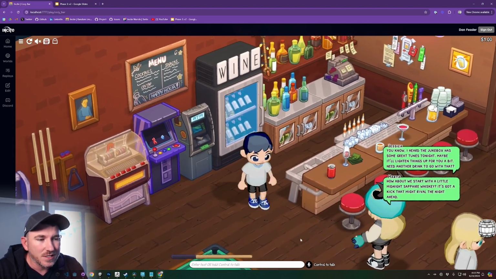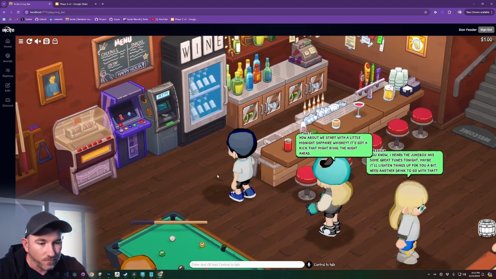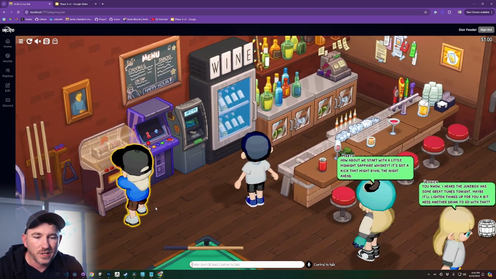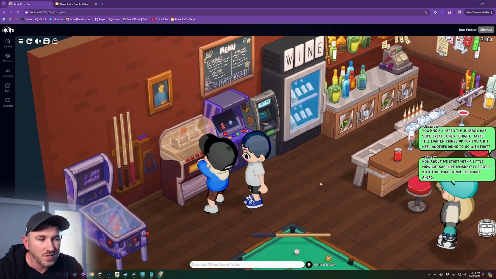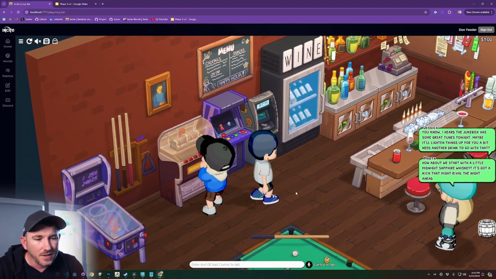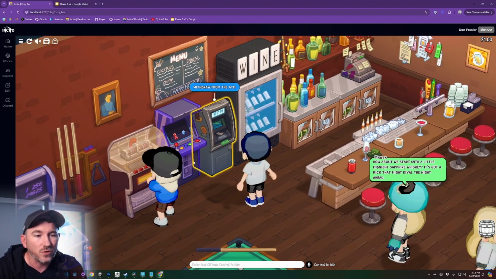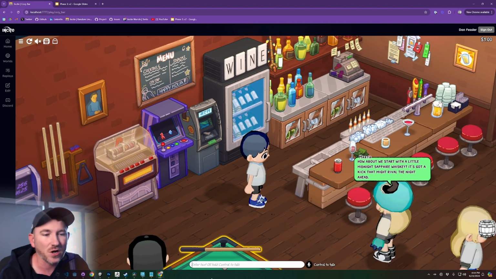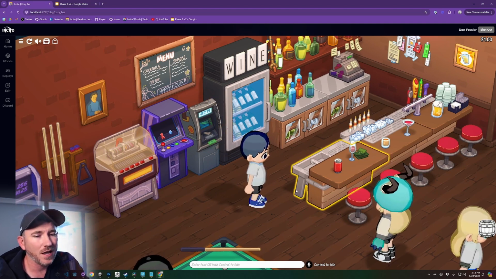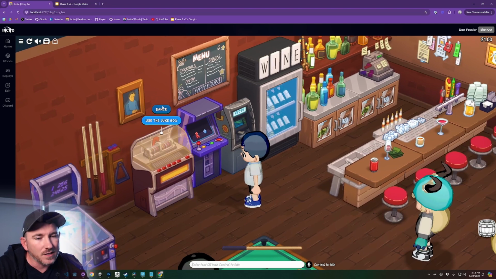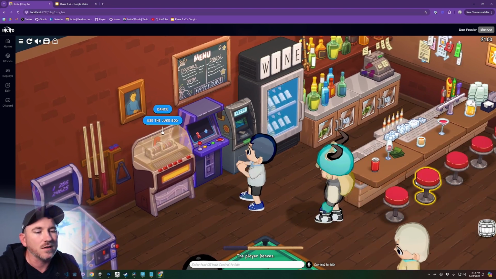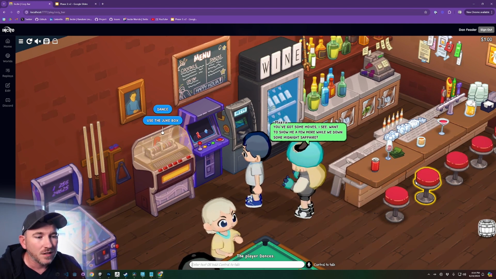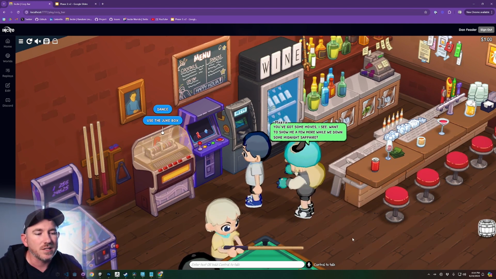But the other thing to know is that these worlds are full environments that aren't just set dressing, but are interactable. You can see this character over here is using the jukebox on his own, and that's true of everything here. I can use the ATM and pull out money. I can grab wine from the fridge or try to open up the cash register, and maybe the bartender would get mad at me, or play video games at the arcade. And these are more than just things that I can do on my own. I can dance here, but this is something that all of the agents around me can start participating in, which is just incredible to see unfold.